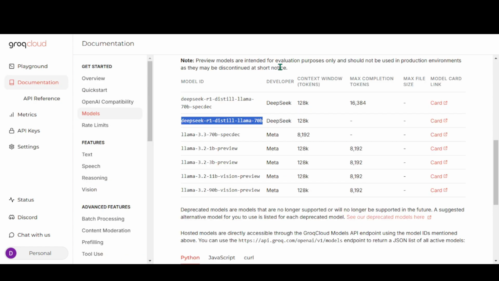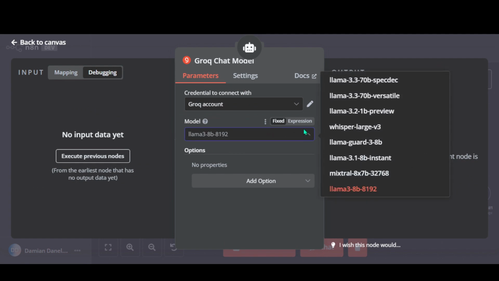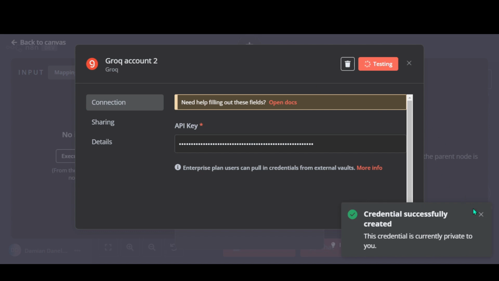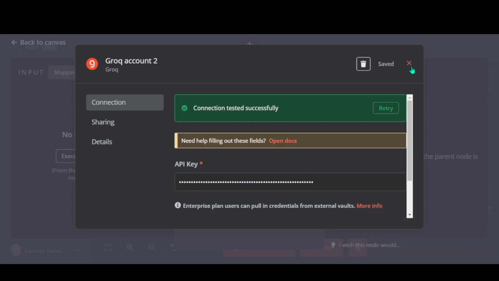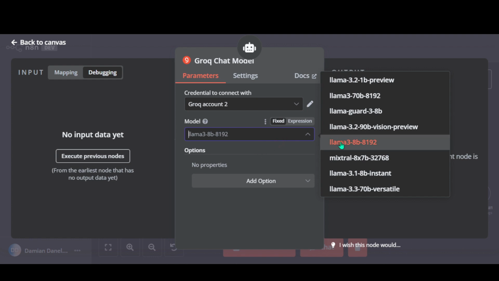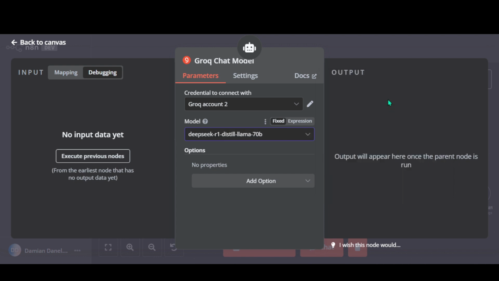Now go back to n8n. Create new credential and paste your API key right here. Hit save. Now you'll have access to all the models. So just select DeepSeek R1 Distill Llama 70B. And you are all set.